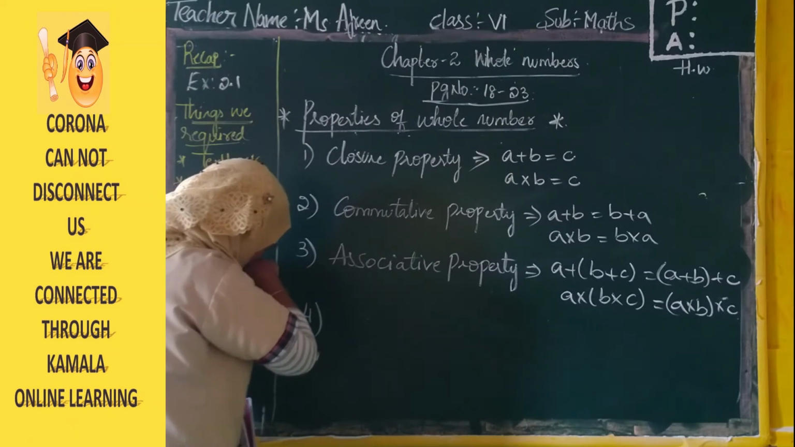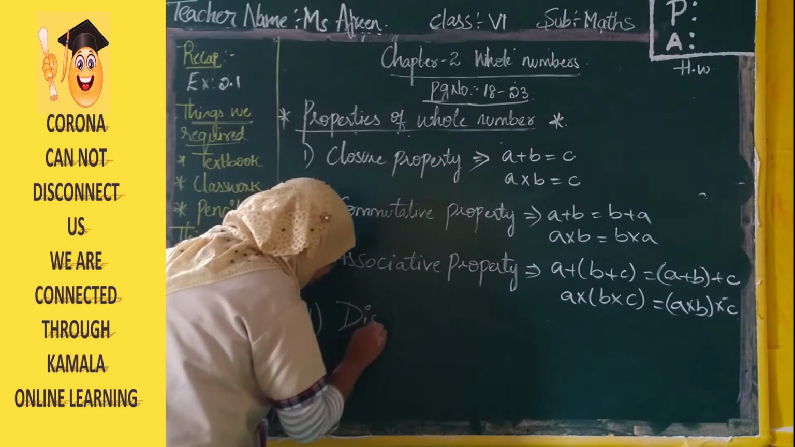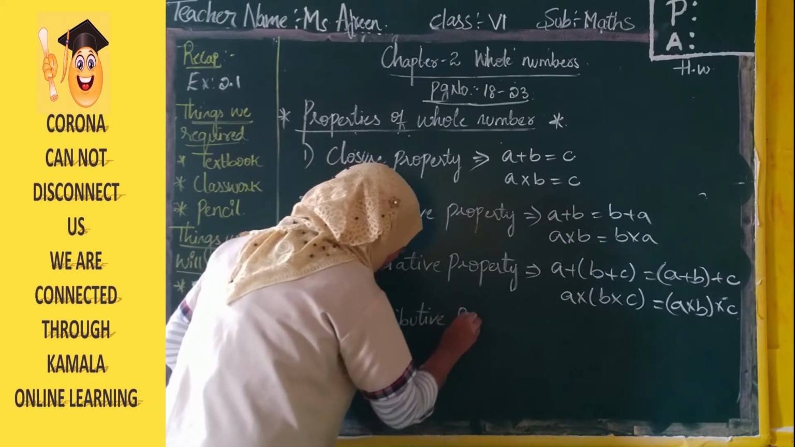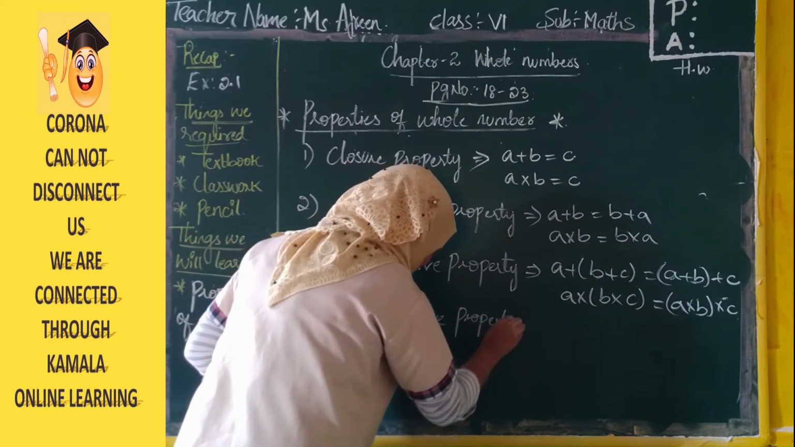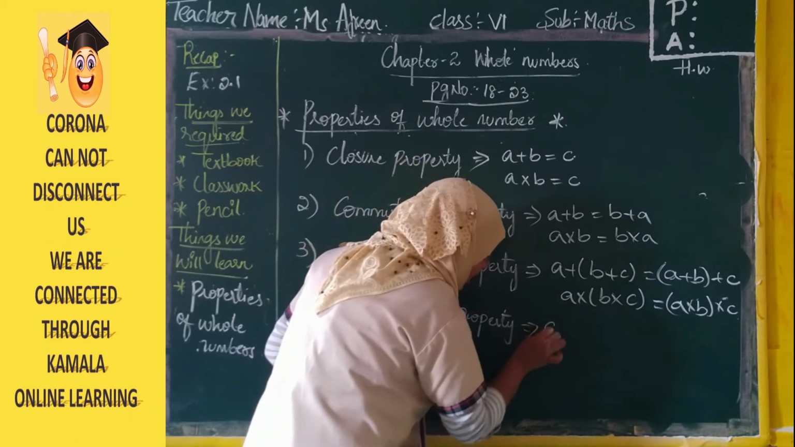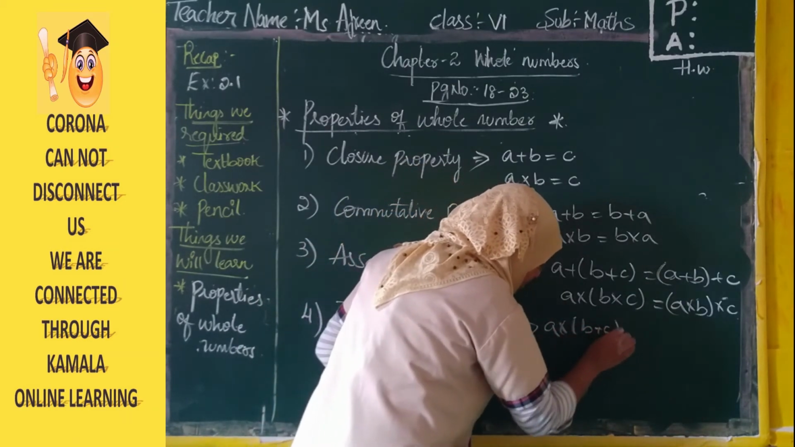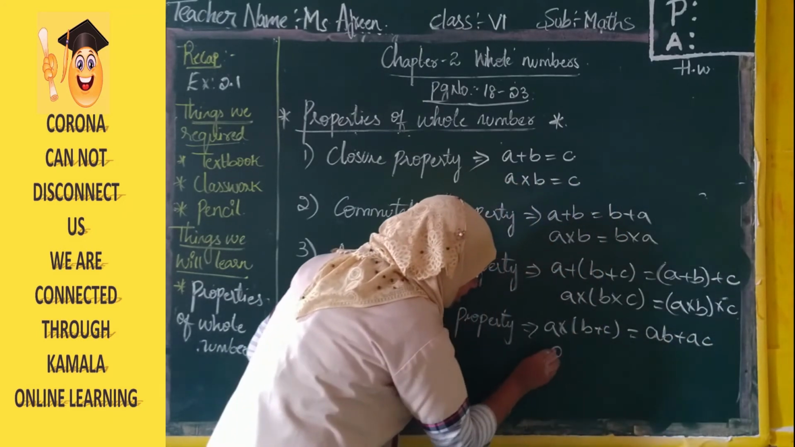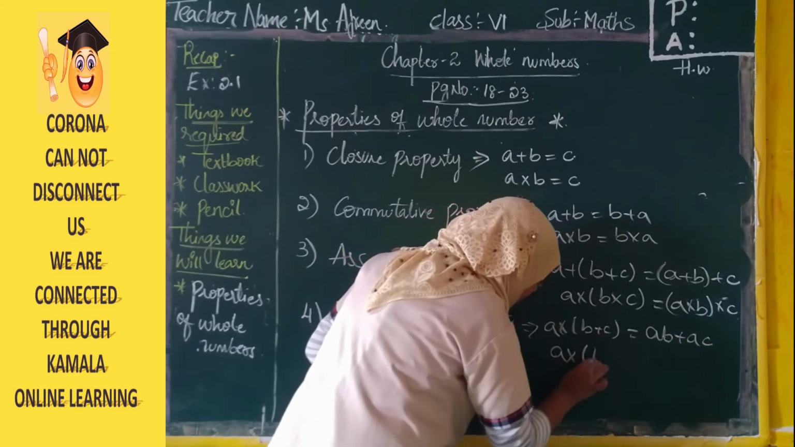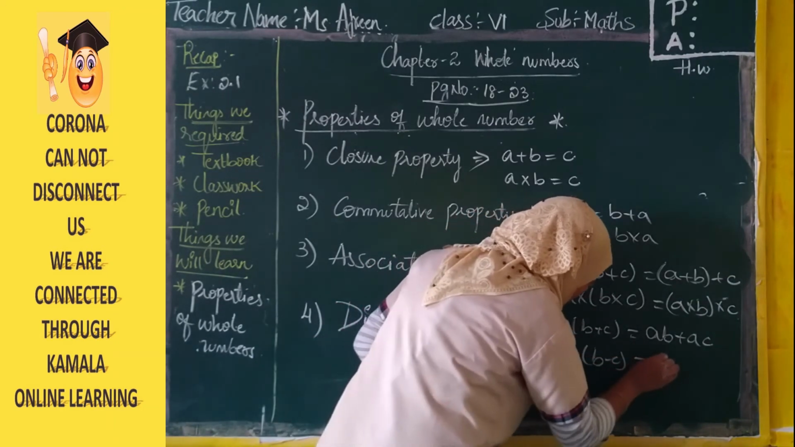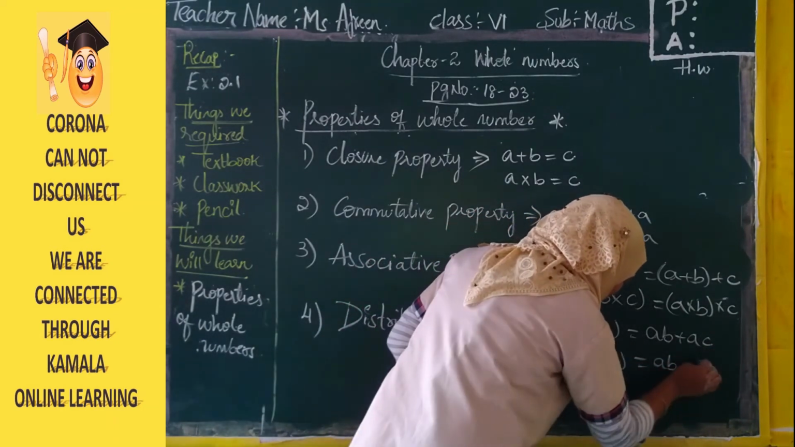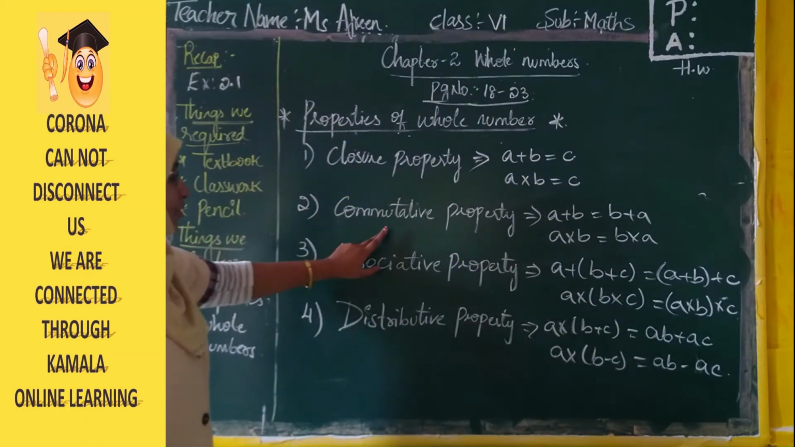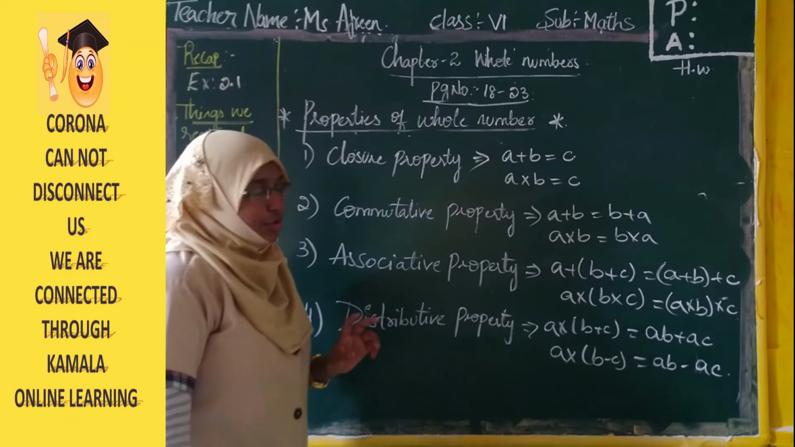And the last one is distributive property, where A into (B plus C) is equal to AB plus AC, and A into (B minus C) is AB minus AC. These are our four properties: closure property, commutative property, associative property and distributive property.